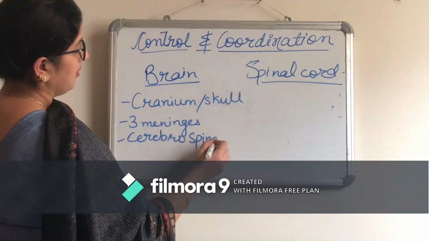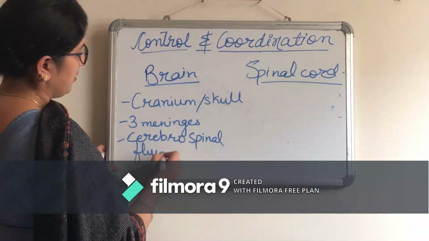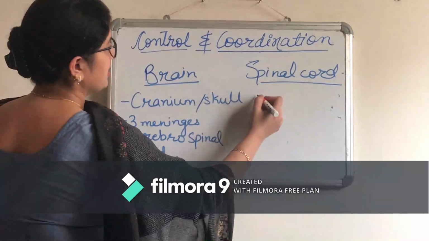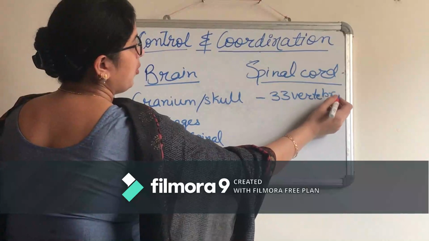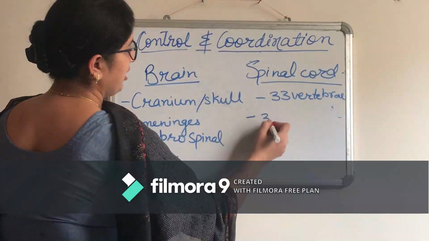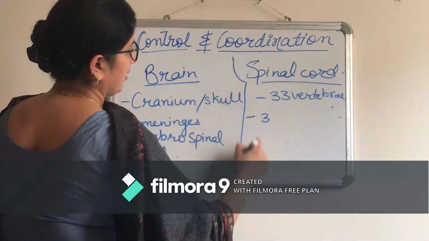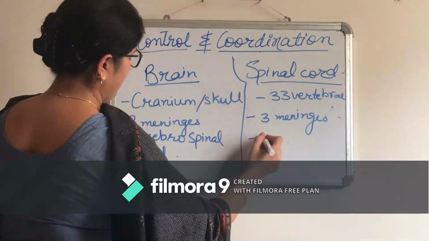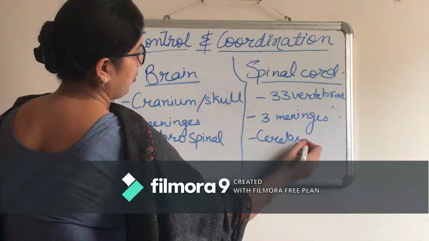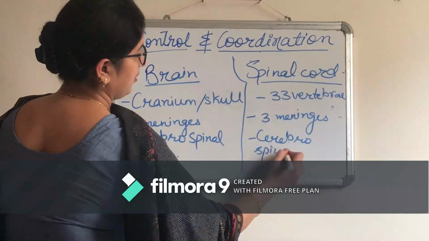Similarly, the spinal cord has 33 vertebrae, small bones, then it has 3 meninges, and similarly it too has the cerebrospinal fluid.